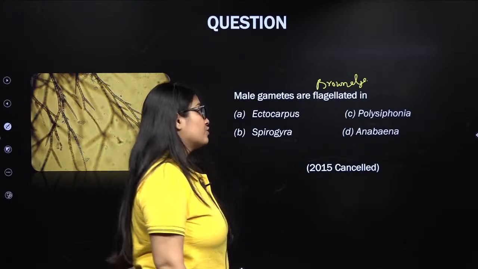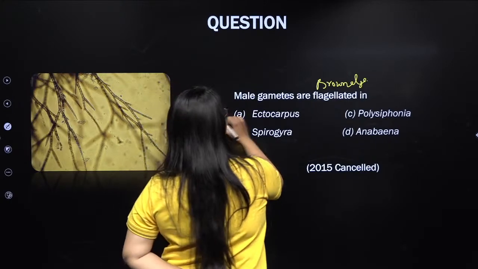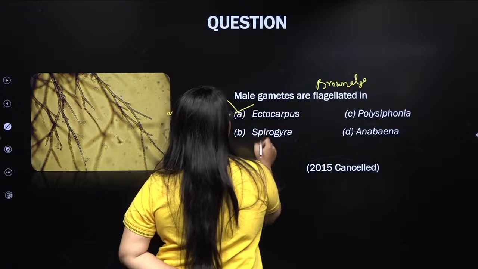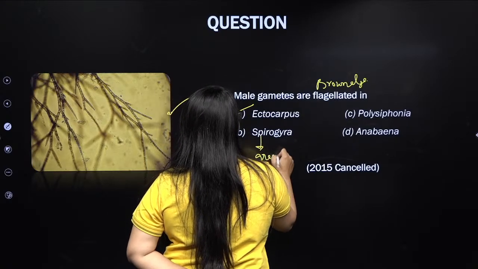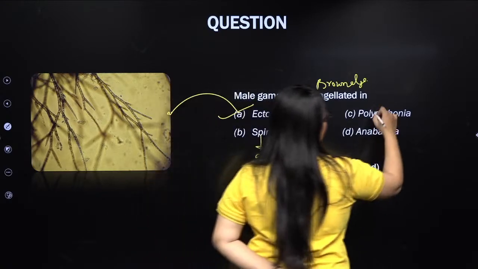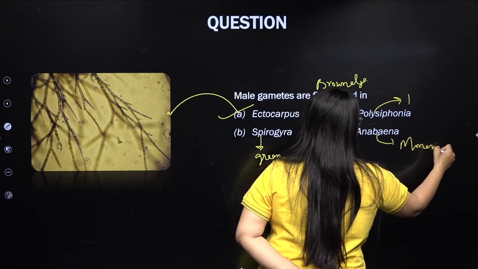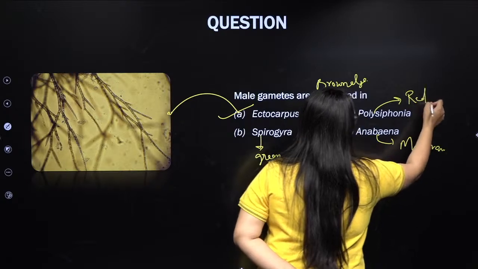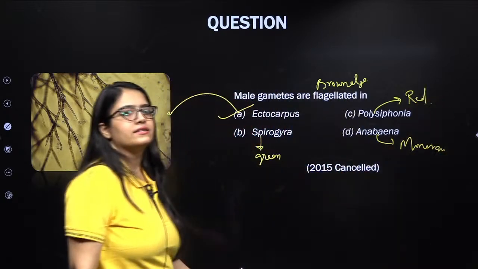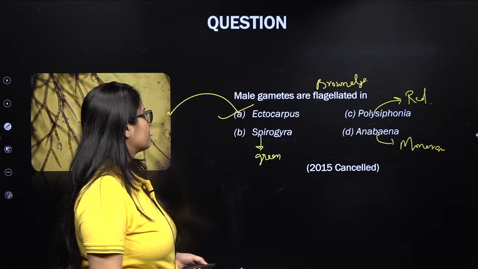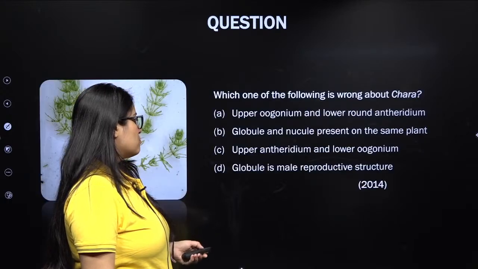So, which of the following is a brown algae? Only Ectocarpus is a brown algae. Spirogyra is a green algae. Monnier, Anabaena, and Polysiphonia are not brown; Polysiphonia is a red algae. Good, excellent. Next question.